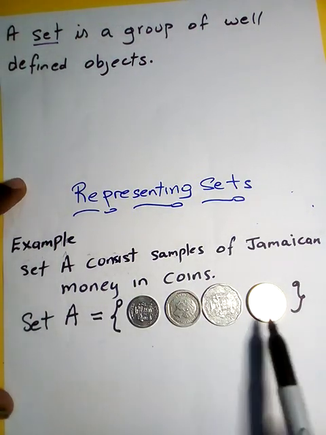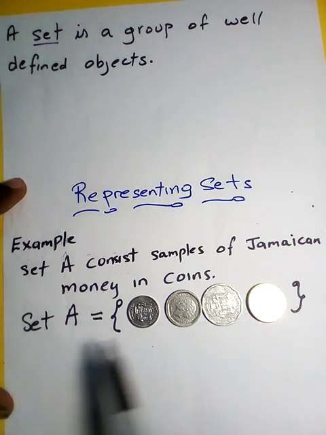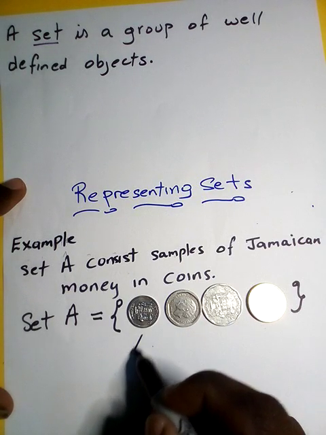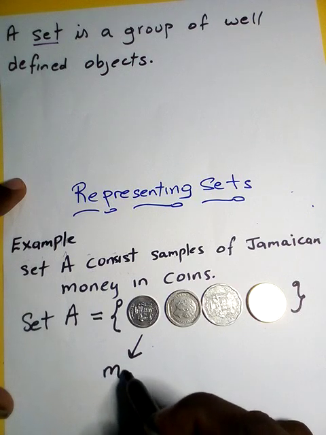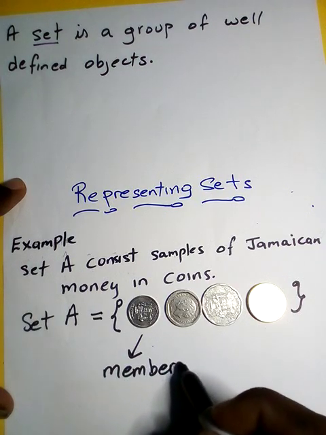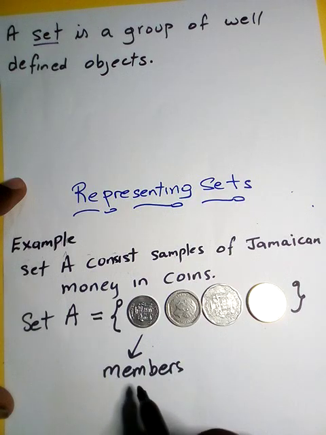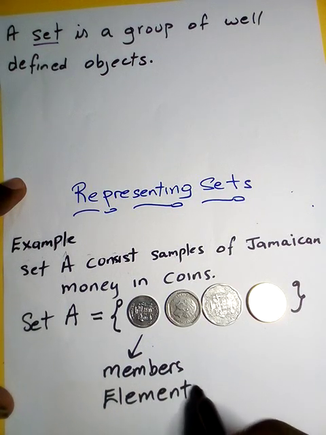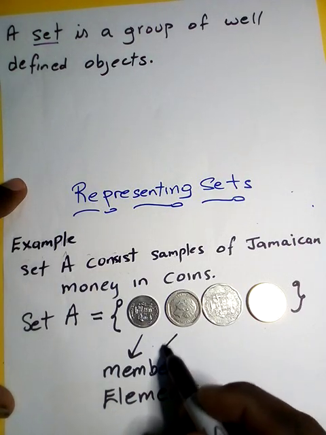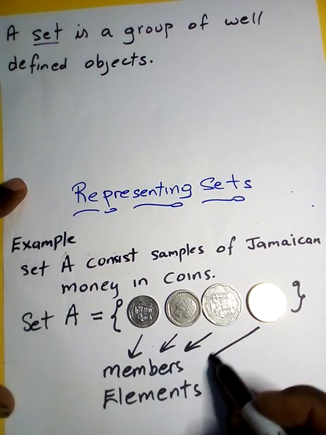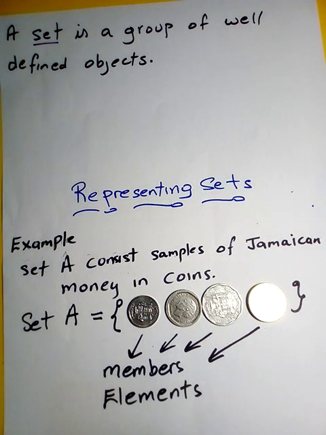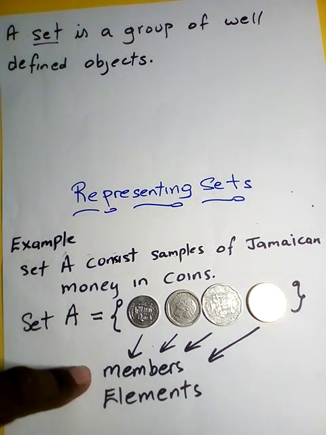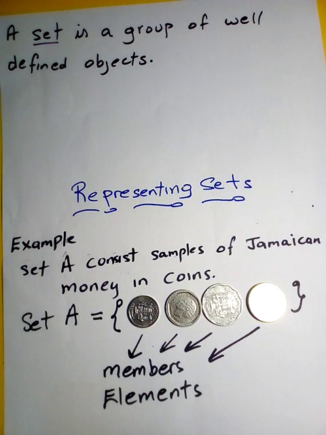Now the objects that are placed inside the brackets to represent the set are called members or elements. So these objects inside of a set, in mathematics, are called members or elements.